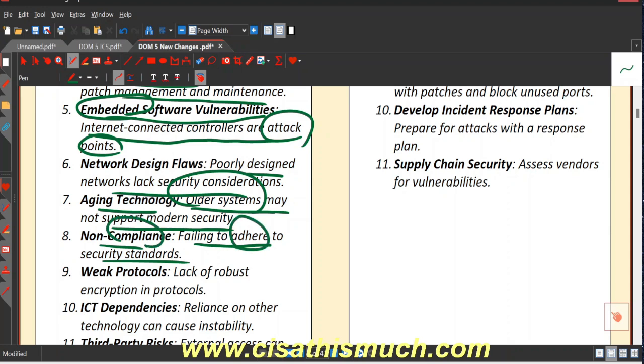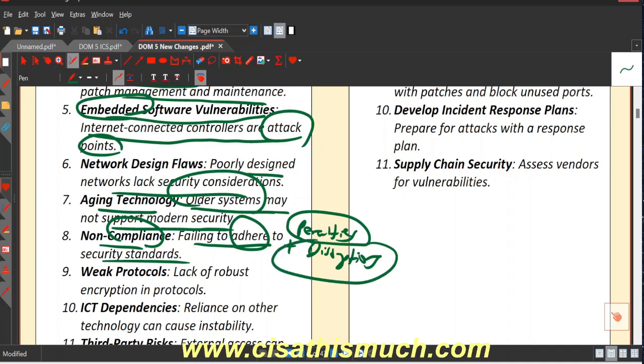If they do not adhere, the impact is not only penalties or fines, but also disruption in business operations, which we have discussed in domain 2 also. You cannot run a company without following the laws and regulations. You need to comply with those.